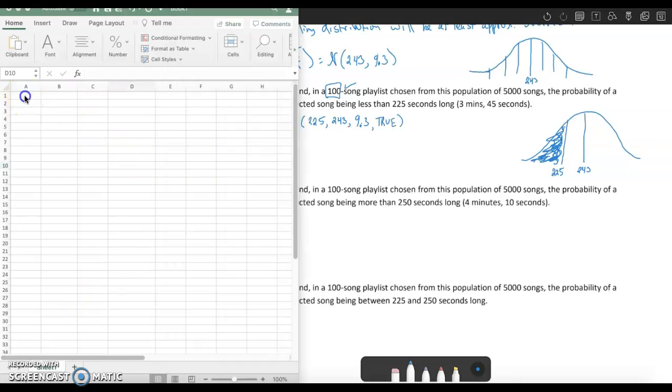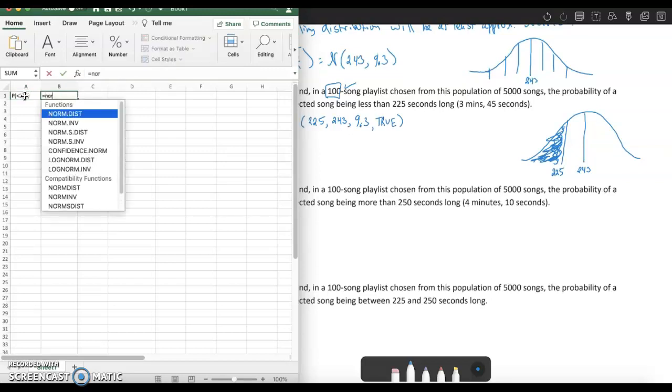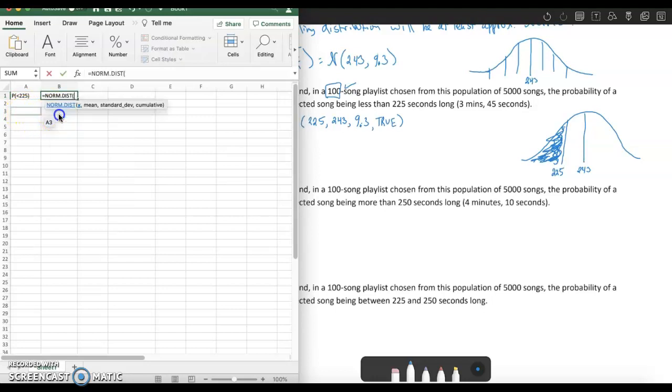So I'm going to click over here into my Excel sheet. I'm going to type here, probability of being less than 225, and then in the next cell, type in my formula here. So we want 225, 243, 9.3, and true.